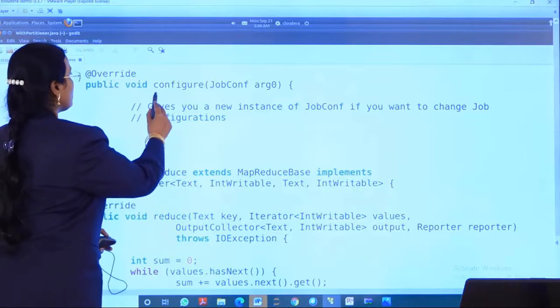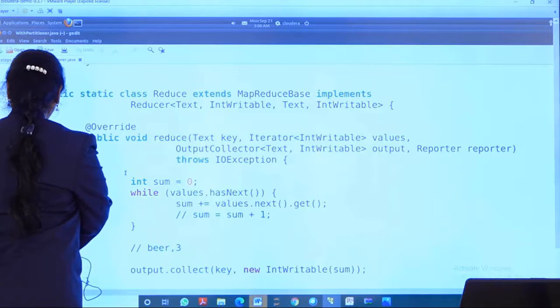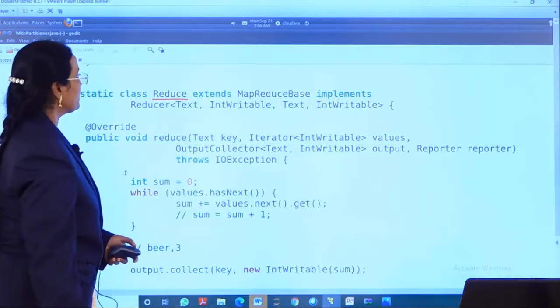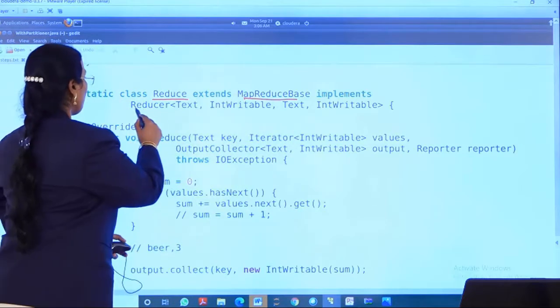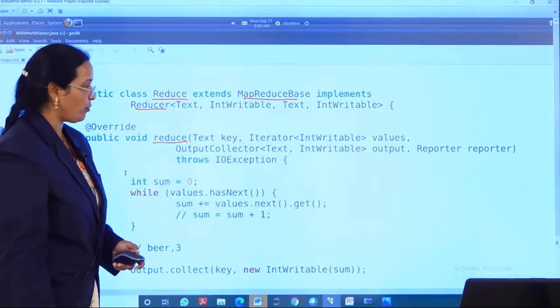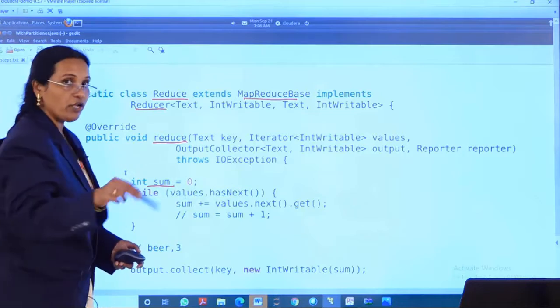In the configuration I am writing my JobConf, and I am writing my reducer here. Reduce is extending the MapReduceBase superclass, implementing the Reducer interface. My reduce method is doing the reduction job here, and I am writing my variable sum, and here I am doing the addition.